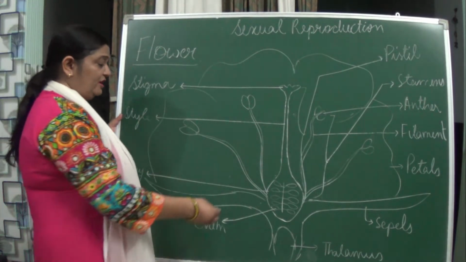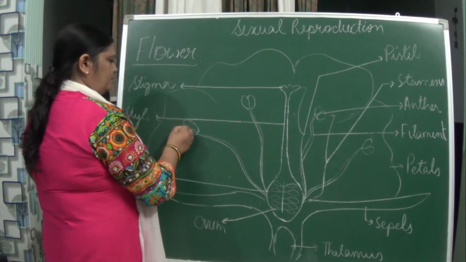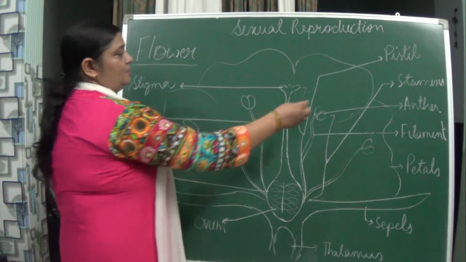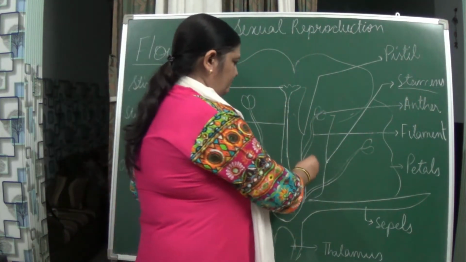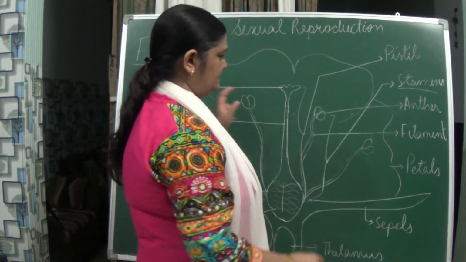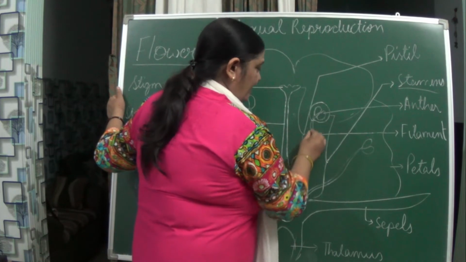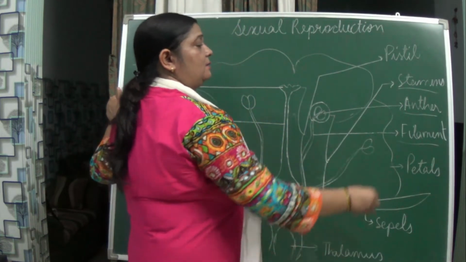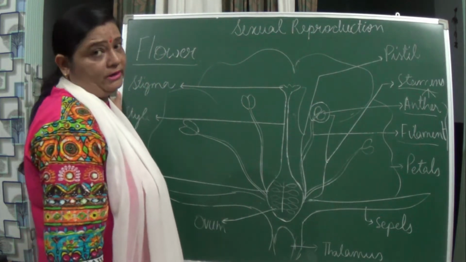Now coming to the filament-like structure, you can see here, okay? These are the male part of the plant, and they are known as stamens, okay? And when we are talking about the stamen, you can see over here one of the stamens, a tube-like structure, and above it is just bilobed. This portion is known as the anther, okay? And this tube-like portion is known as the filament. So anther and filament are the parts of the stamen, and that is the male reproductive part, okay?